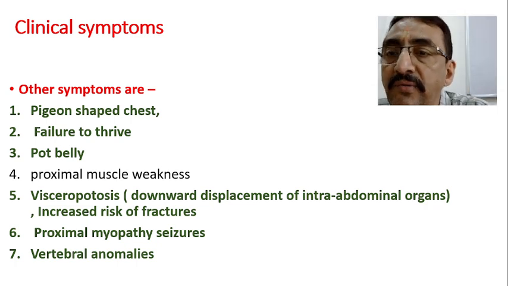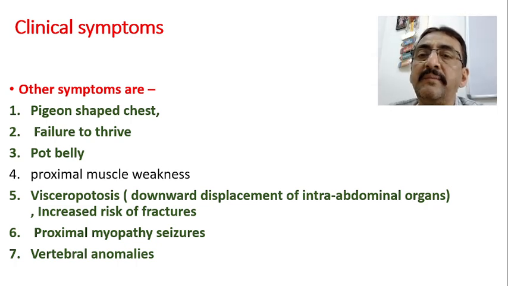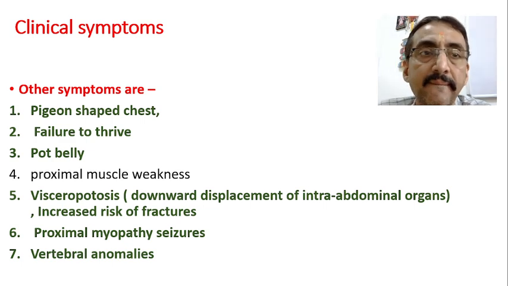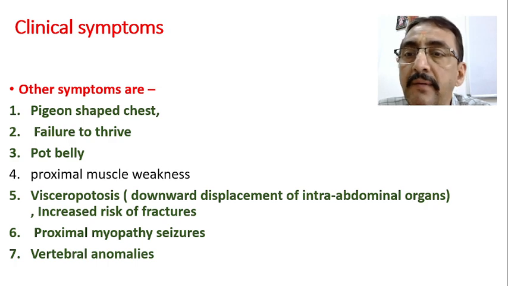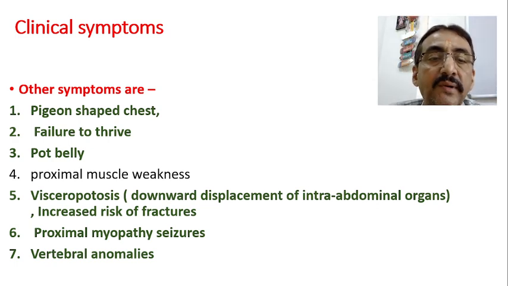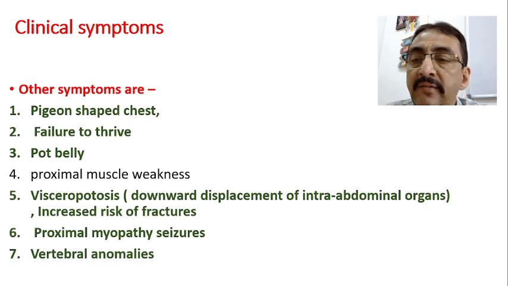Clinical symptoms. Other symptoms are pigeon-shaped chest, failure to thrive, pot belly, proximal muscle weakness, visceroptosis, downward displacement of the intra-abdominal organs, increased risk of fractures, proximal myopathy, seizures, and also vertebral anomalies.